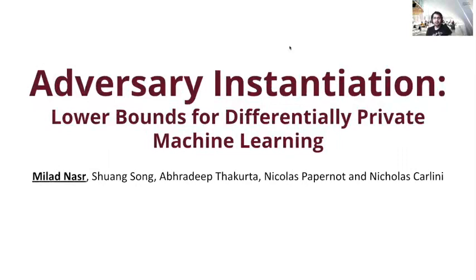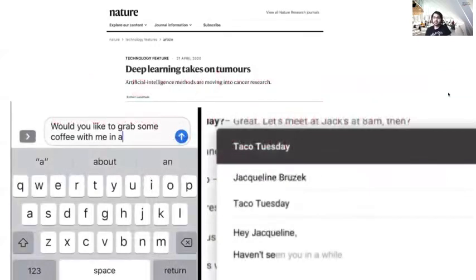Today I'm here to talk about my new work, which is called Adversary Instantiation. It's a work on lower bounding the privacy loss for differentially private machine learning methods. It's a work that I did in my internship at Google Brain with my co-authors, Shinyoung Abaradip, Nicholas Pepperno, and Kalini.